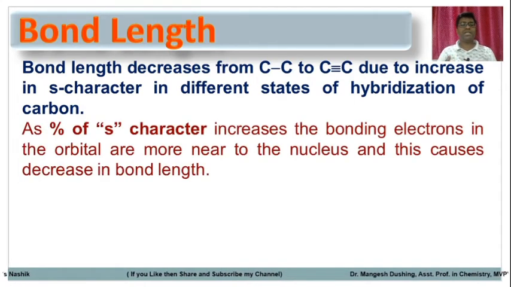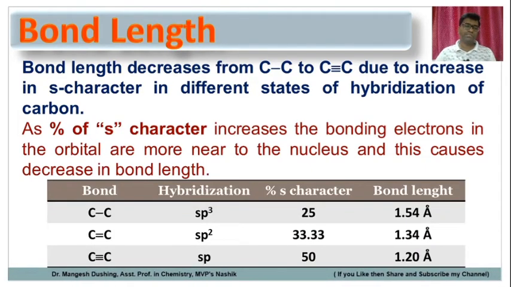As the percentage of s character increases, the bonding electrons in the orbital are nearer to the nucleus because the s orbital has a spherical shape. So the distance between electrons and nucleus is less, and this causes the decrease in bond length.